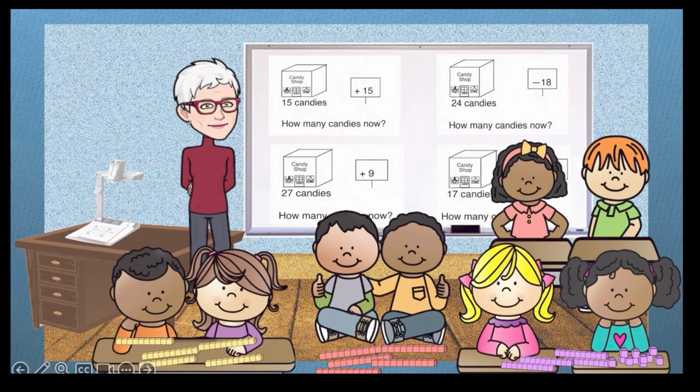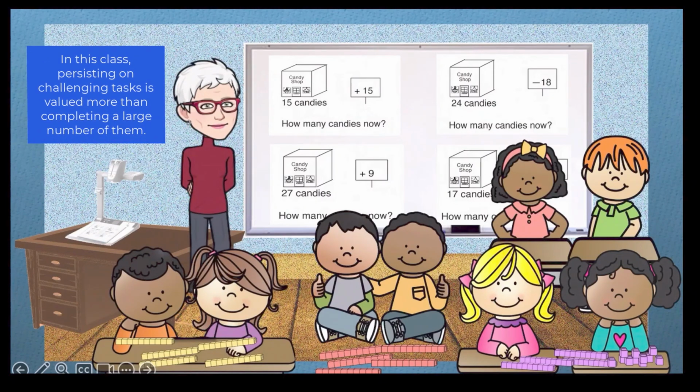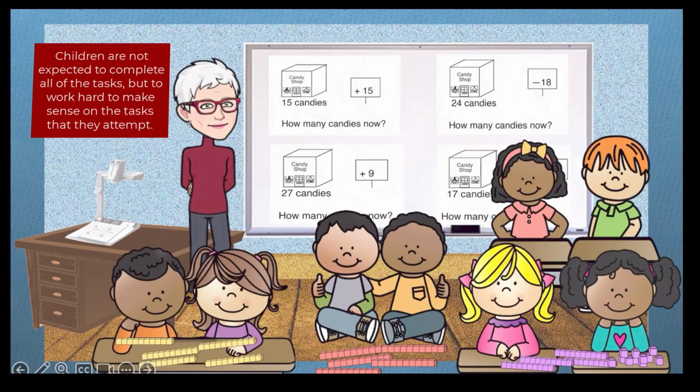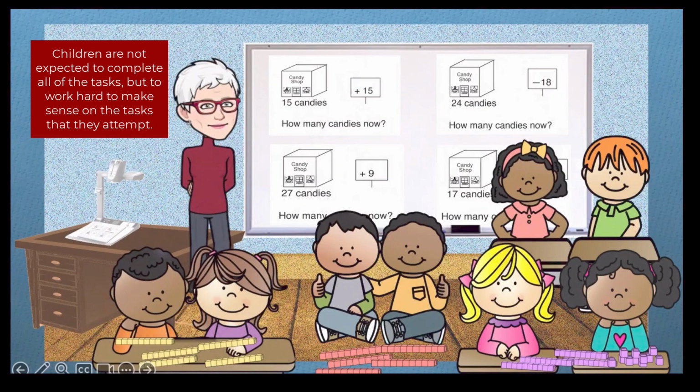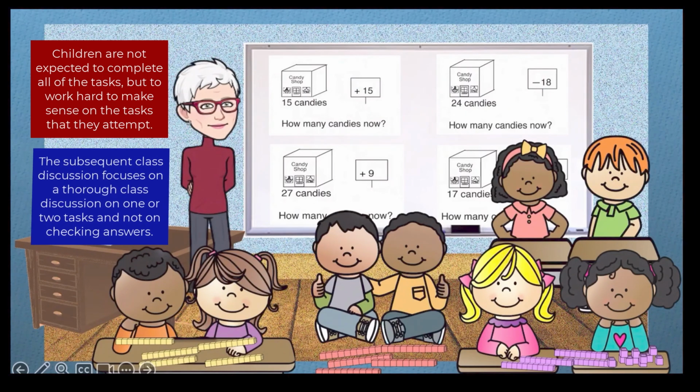If the teacher uses this approach, she has to ensure that children understand that in this classroom, persisting on challenging tasks is valued more than completing a large number of them. In other words, children have to understand that they are not expected to complete all of the tasks, but rather work hard to make sense of those they do attempt. The teacher has to also make sure that the subsequent class discussion focuses on a thorough discussion of one or two tasks and not on checking answers or going over all of the tasks.